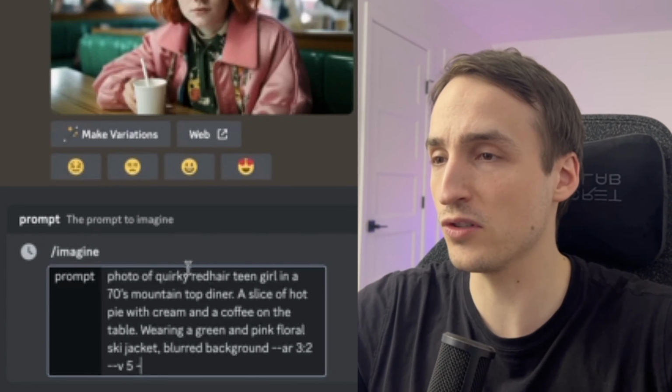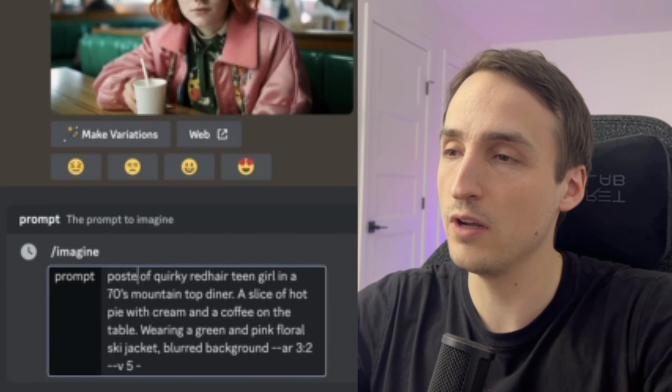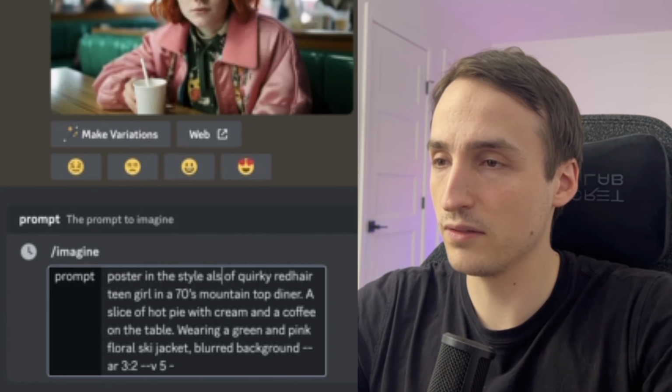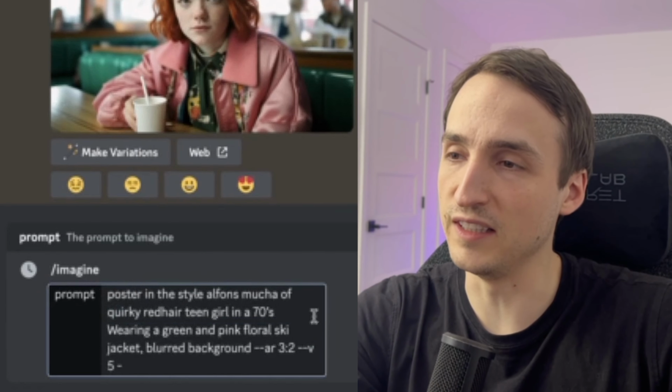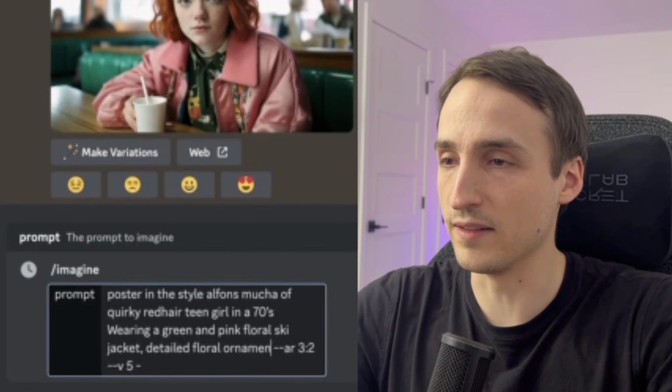For the next prompt, we're going to repeat the same thing, but instead of photo, we're going to replace it with poster in the style of Alphonse Mucha. I'm going to delete some of the details here and add detailed floral ornaments. I'm going to go with number 2, and there you go, this is the result.